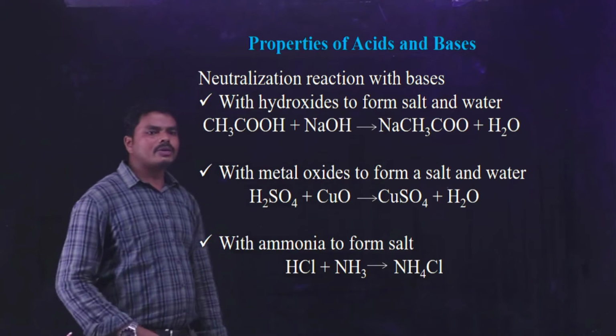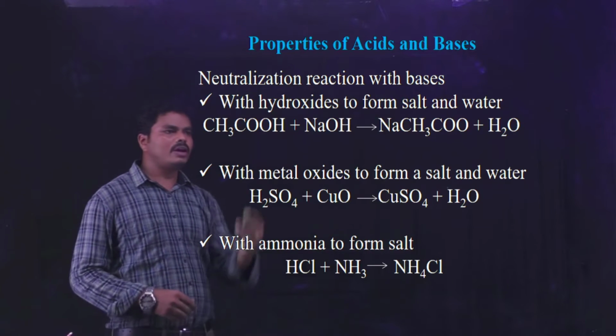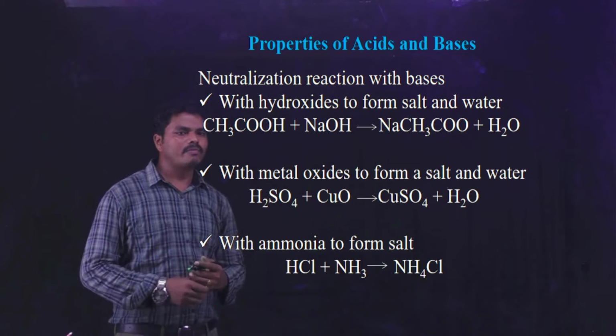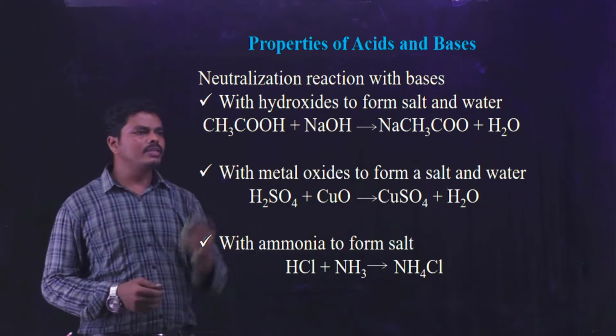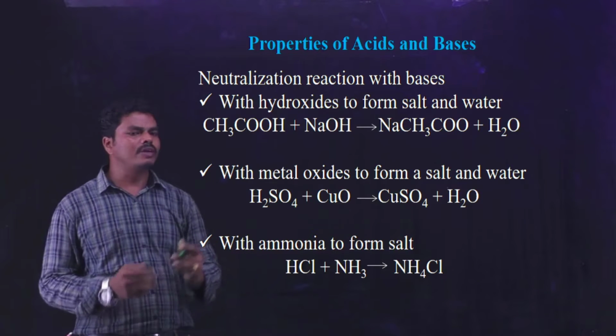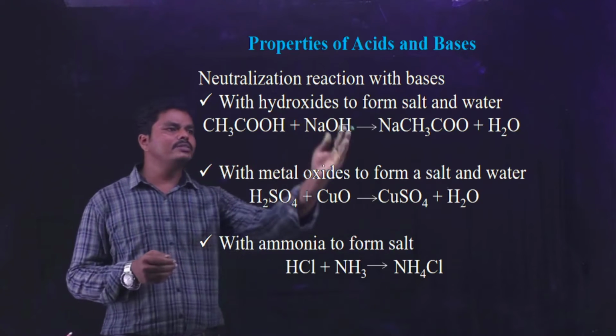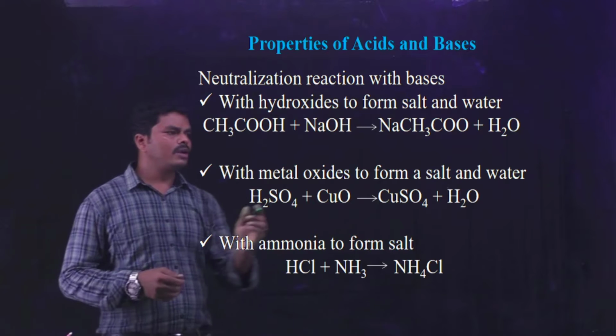And coming to the properties of acids and bases, we already discussed all these things, but here I am explaining with some examples. So first one is a neutralization reaction. When the acid is reacted with the base, then it can form the salt and water.